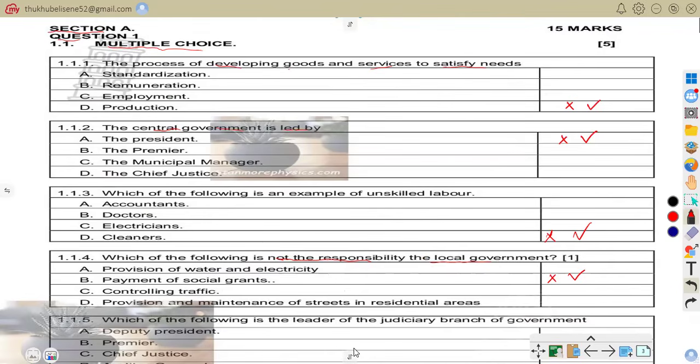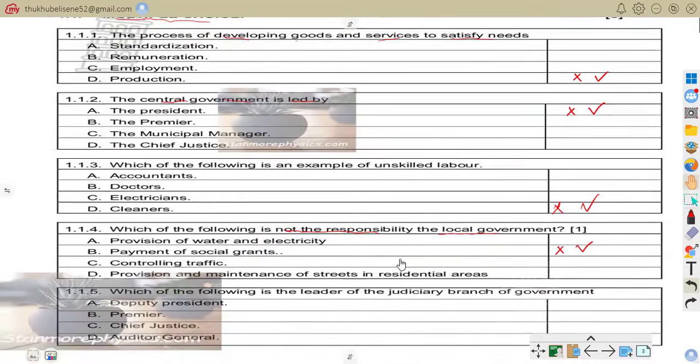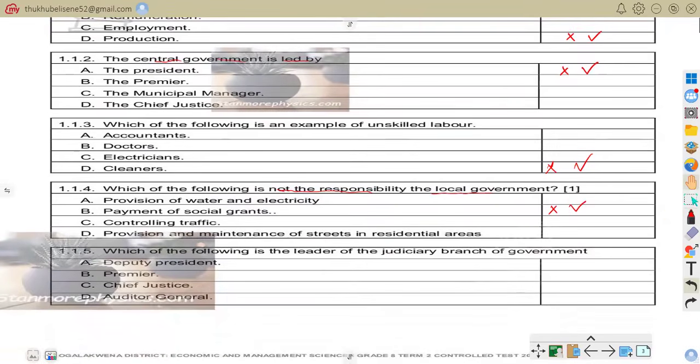Social grants are paid by the national government, not the local government. SASSA grants are managed by the national government, not local. So B is the one that is not a responsibility of the local government. Let us be on 1.1.5. Which of the following is the leader of the judicial branch of the government?